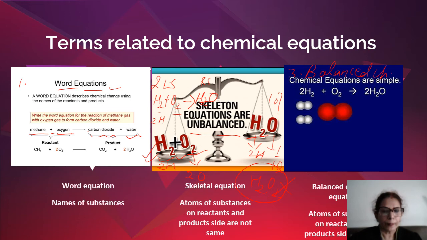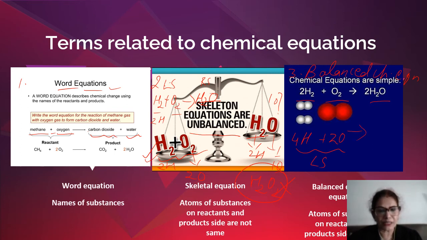Now if you see in this equation, 2H2 plus O2 giving 2H2O, here we have 4 hydrogens plus 2 oxygens on the left hand side of the equation, the reactants. On the product side, how many do we have? 4 hydrogens and 2 oxygens.